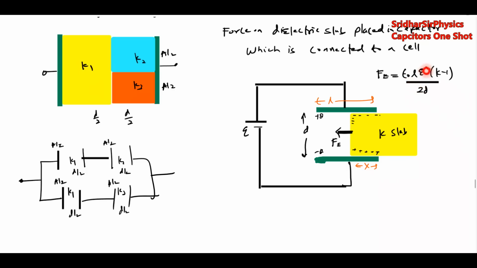K is the dielectric constant, D is the separation, L is the side length of the dielectric slab. And this force is independent of X, which you have to remember. So this is the force on a dielectric slab placed in a capacitor which is connected to a cell.